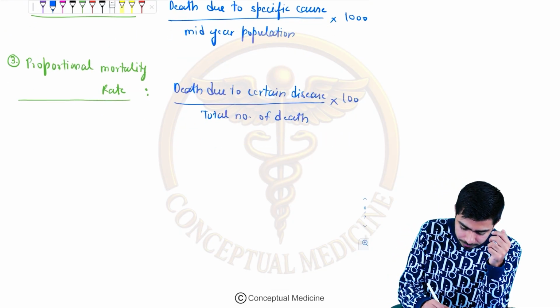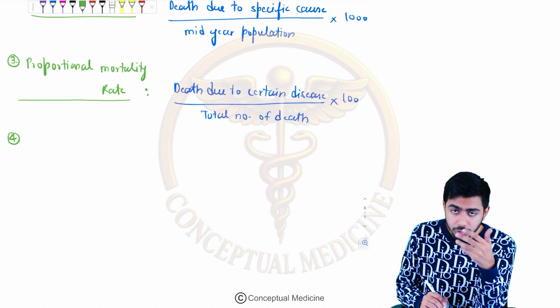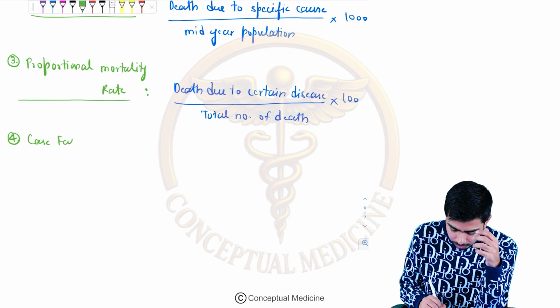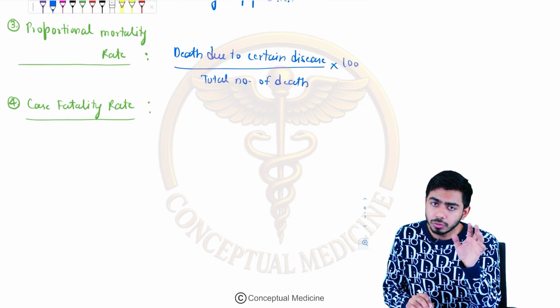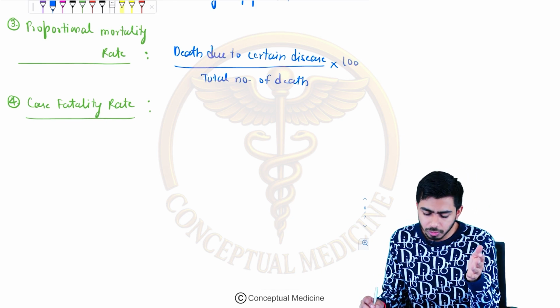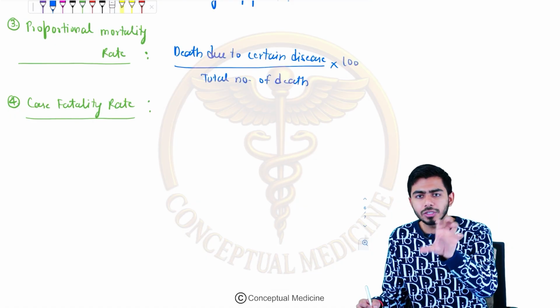Now the fourth one. These are all your MCQs, that's why I'm mentioning the formulas here. After the proportional mortality rate, we shall talk about the case fatality rate. Here the formula is death due to a certain disease. The numerator would be like the proportional mortality rate, death due to a certain disease, but the denominator here is the total cases of that disease.